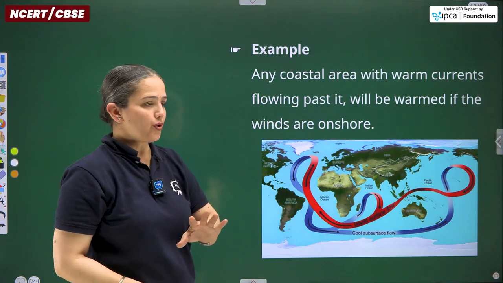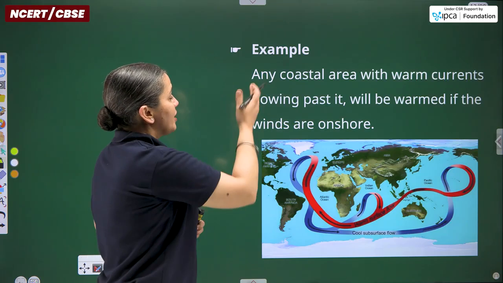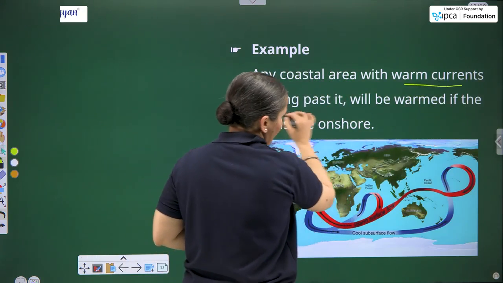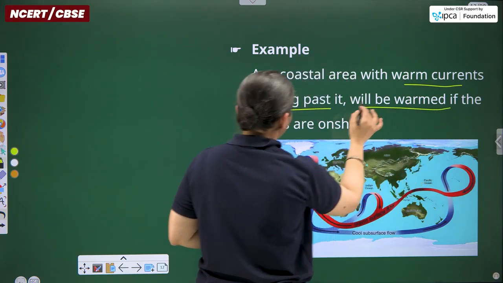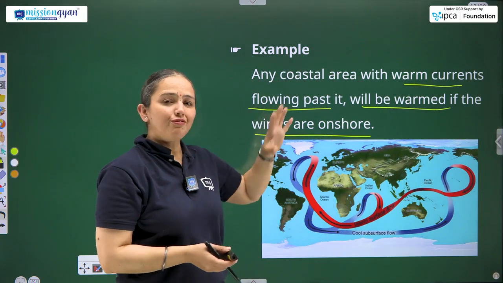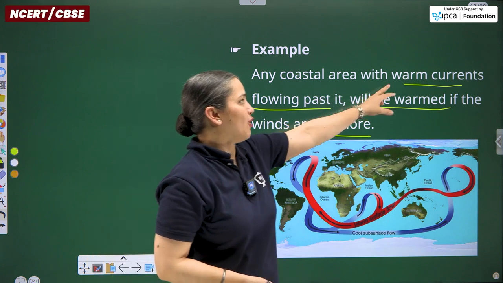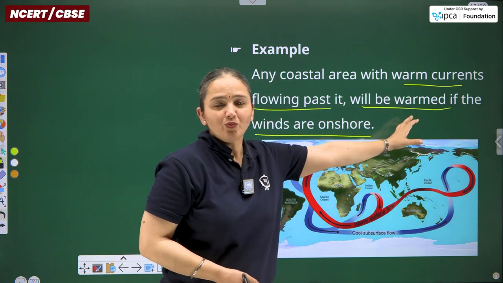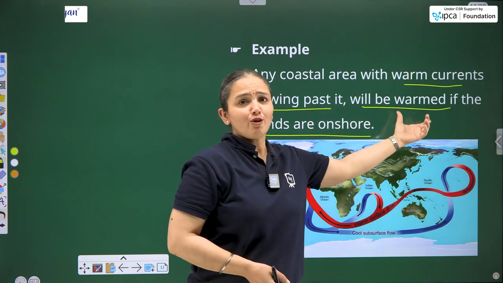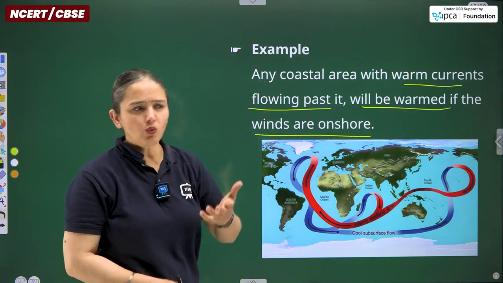For example, any coastal area with warm currents flowing past it will be warmed if the winds are onshore. Similar goes in the case of the cold current: you can replace the word warm with cold, and warmed with cooled.